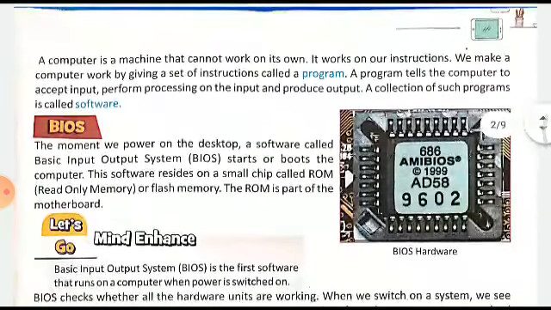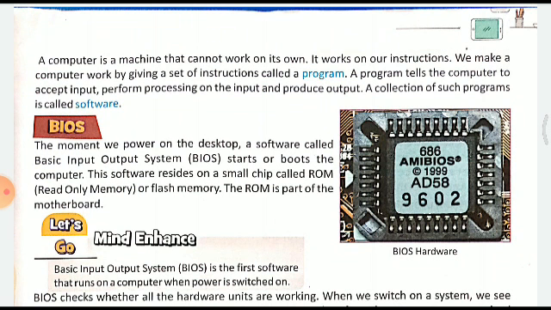Now, a computer is a machine that cannot work on its own. It works on our instructions. We make a computer work by giving a set of instructions called a program. A program tells the computer to accept input, perform processing on the input, and produce an output. A collection of such programs is called a software.